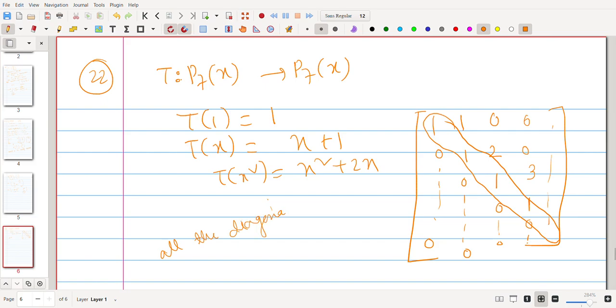all the diagonal entries are 1. Okay, so T is clearly a surjective map because in particular it is invertible, because all the diagonal entries are 1. That means this map is invertible, since all the diagonal entries being 1 means all the eigenvalues are 1. Okay, that is an upper triangular matrix, right? Okay, so there exists a k such that T power k is 0? No, T power k being 0 would imply that T is a nilpotent matrix, and nilpotent means all the eigenvalues should be 0, but here all the eigenvalues are 1, so that also does not hold.